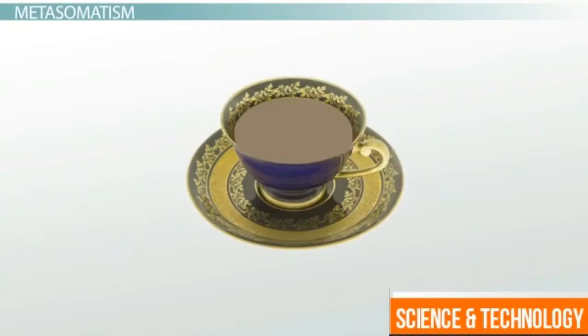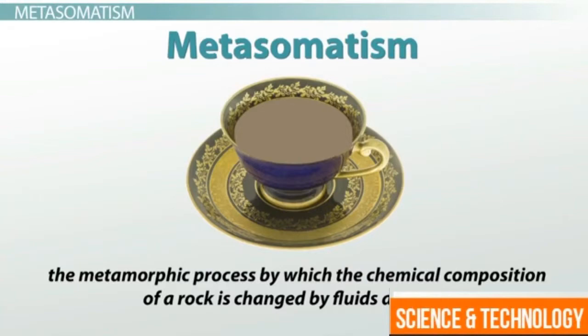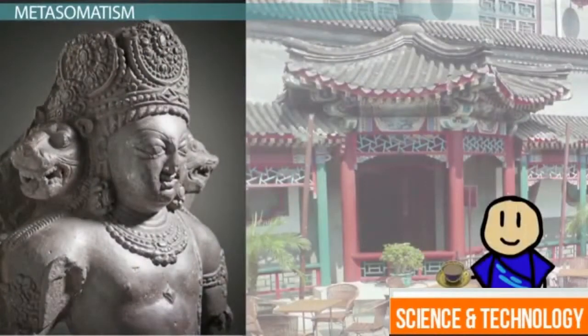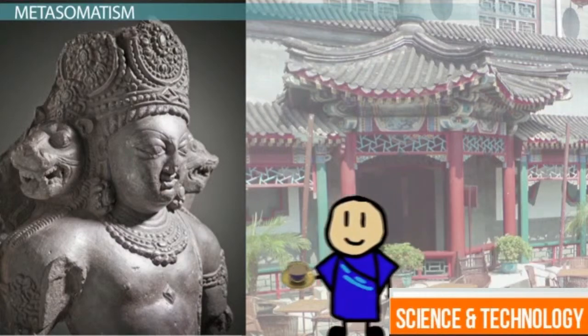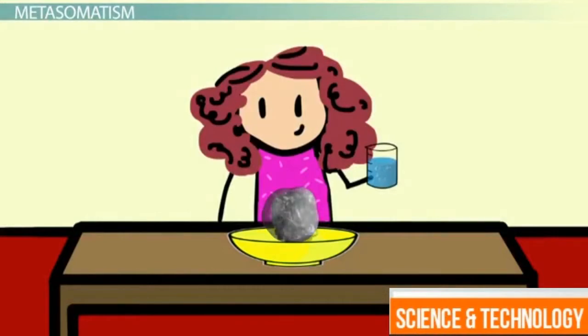There's one last process for us to consider, and that is metasomatism. This is the metamorphic process by which the chemical composition of a rock is changed by fluids and heat. It may help you to recall this term if you remember that soma can refer to the hallucinogenic or mind-altering beverage that was used as an offering to the Hindu gods. And with metasomatism, we have rock-altering fluid involved.